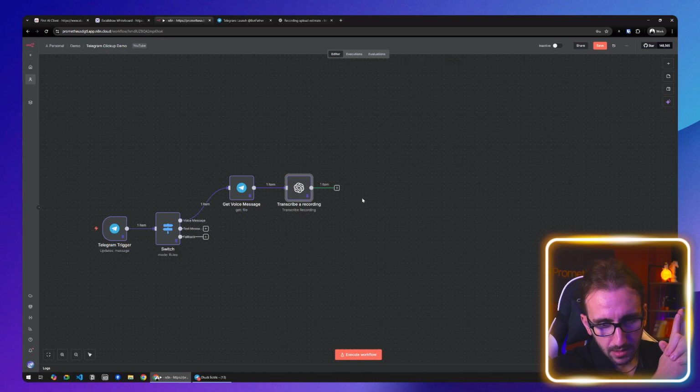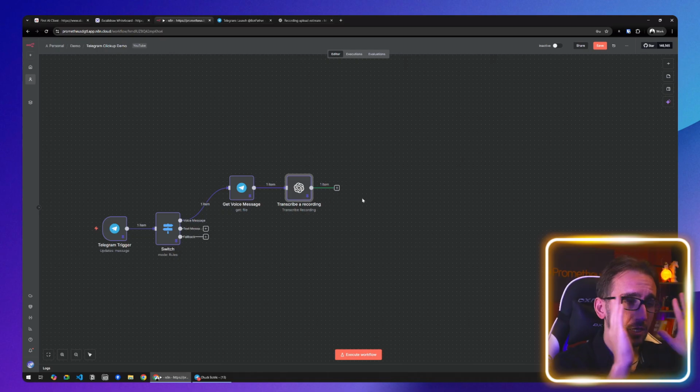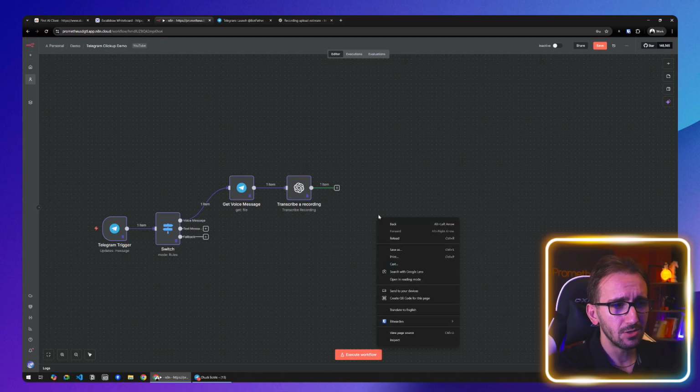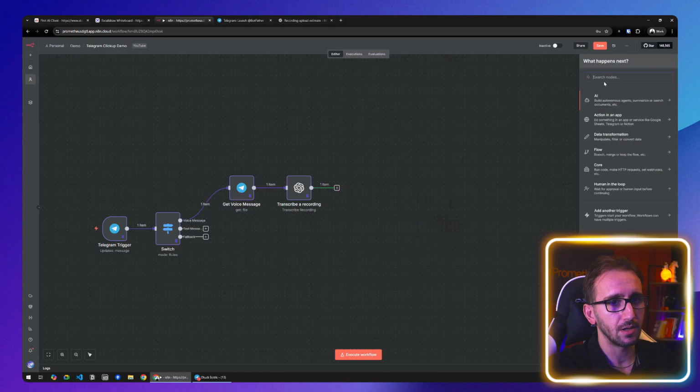creating one task on ClickUp is easy, but creating multiple tasks is not. So first we're going to try, and I'm going to do all of this live. So if the first way fails, you will see it. But the first thing that comes to mind is to create an AI agent and give it ClickUp as a tool. I have never done this before, so let me see if it's possible.